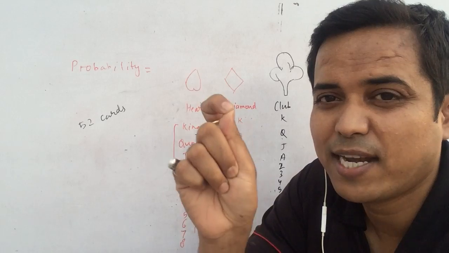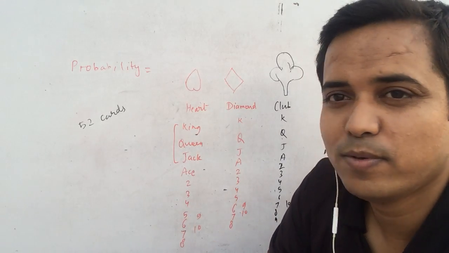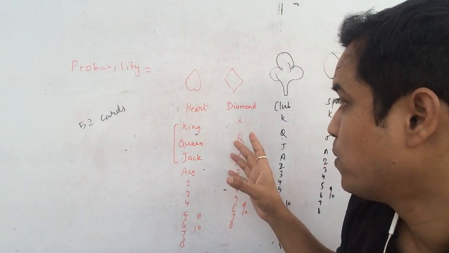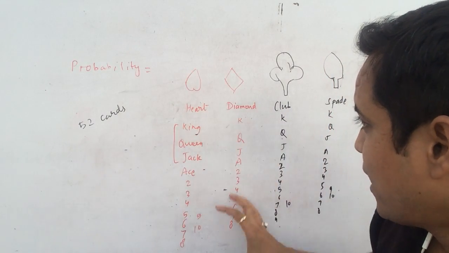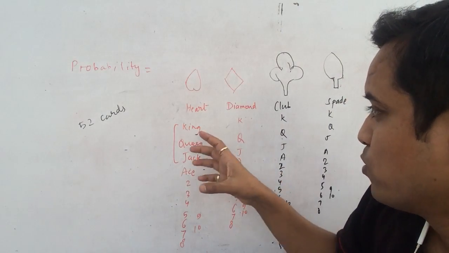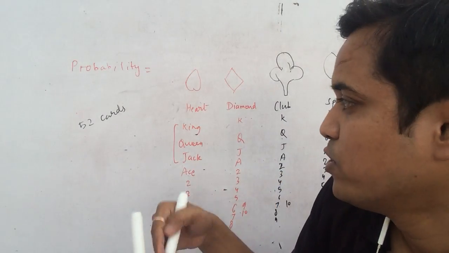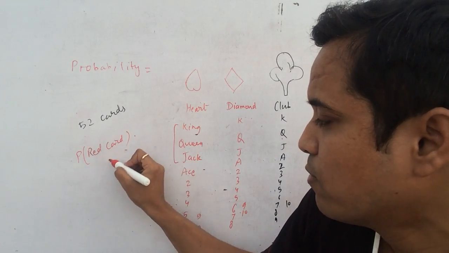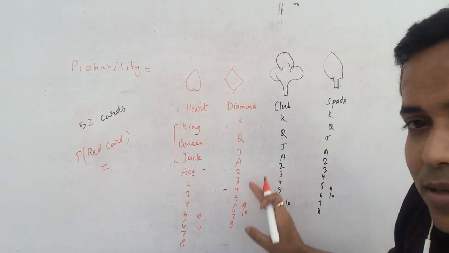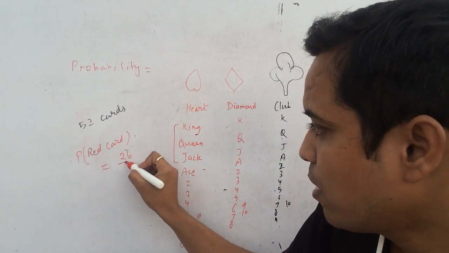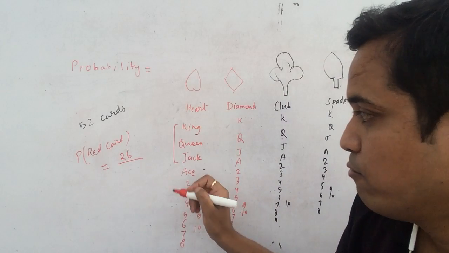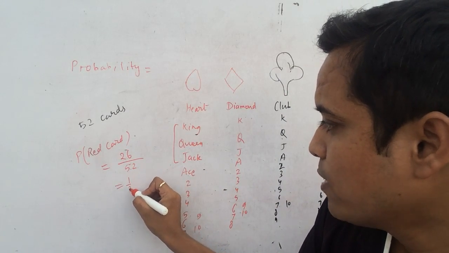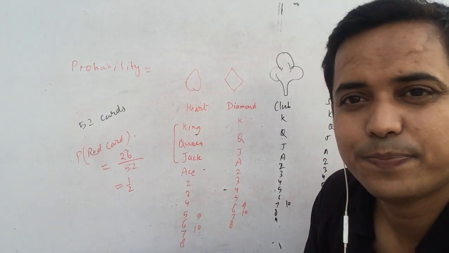You have to consider how many red cards are there in your playing cards. There are 13 hearts and 13 diamonds, and these are red cards. So 13 plus 13 is 26, which is in your favor. So the probability of getting a red card is the favorable cases, 26, upon the total cards, 52. You can find the answer 1 by 2 when you cancel it.